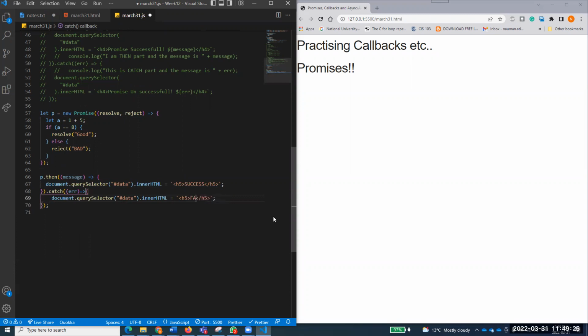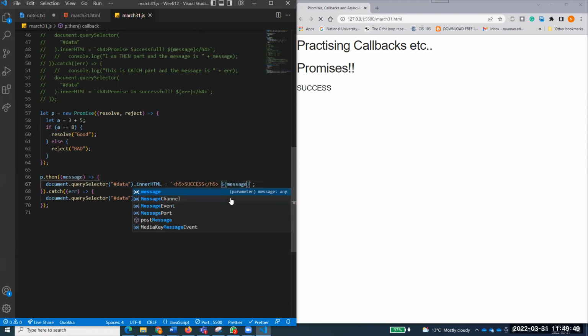So if I say failed, you see I get the failed message, and I get the success message. And by the way, since I was not displaying the message over here, you can very easily put that message with the help of backticks.